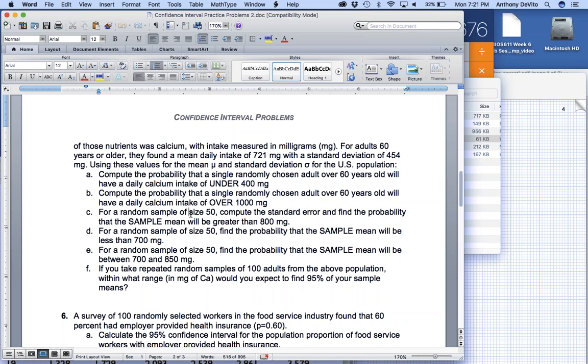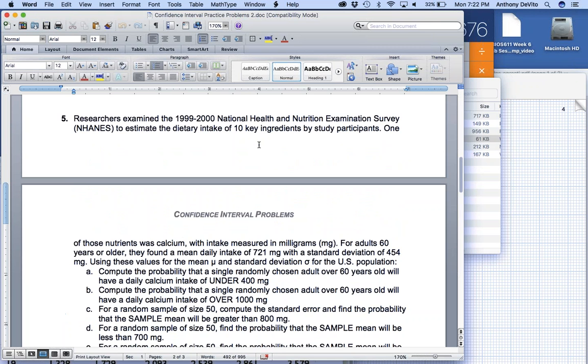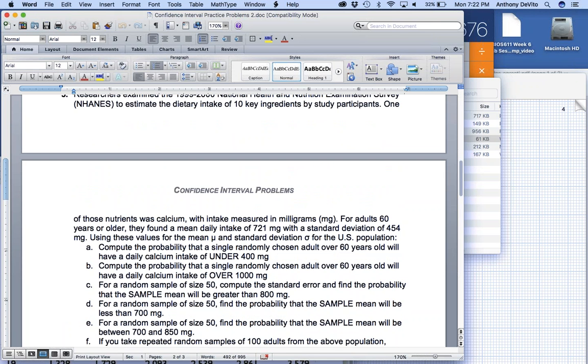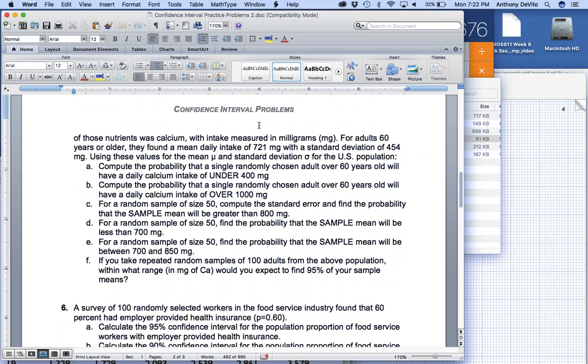If you took a random sample of size 50 from this very large survey, compute the standard error and find the probability that the sample mean will be greater than 800 milligrams. Okay, so our sample size is 50. Because it's such a large survey, we're going to use 454 as the population standard deviation. We're going to use 721 as the population mean, right?